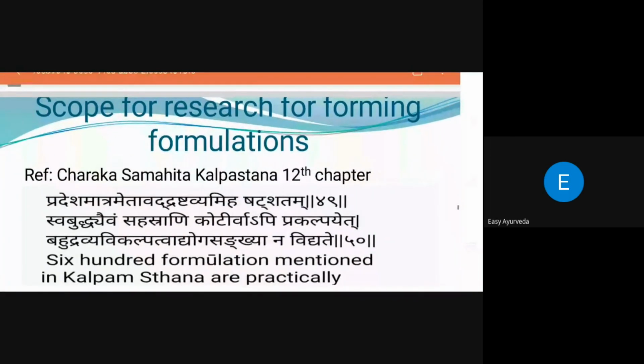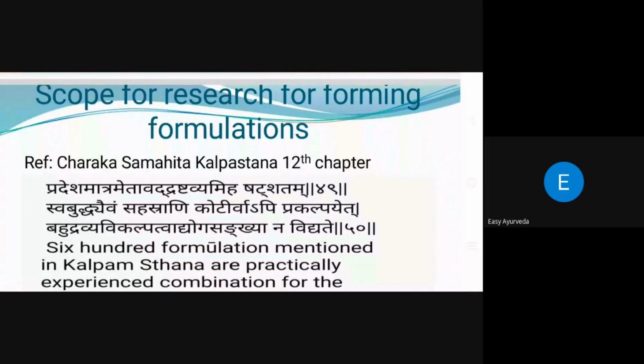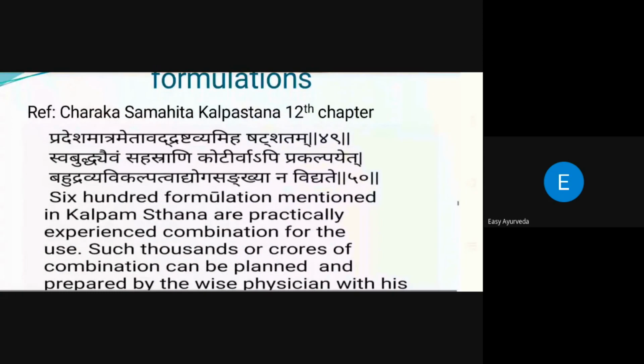And there is some scope for research in formulation. This is a beautiful example given by Charaka. He says that Sahasra Koti, thousands and crores of formulations, can be prepared. I gave just an example; only a foolish person would list 600 formulations and say that these are only examples.